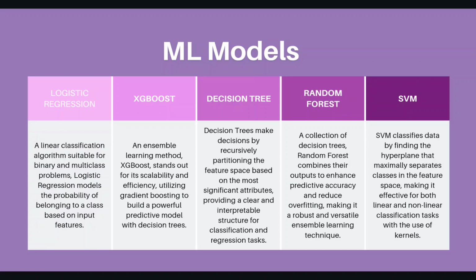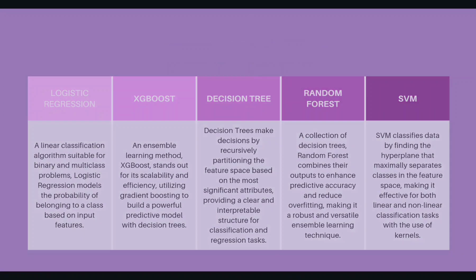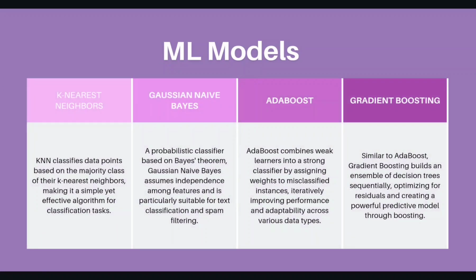Random forest is a versatile ensemble technique. It combines decision trees to enhance predictive accuracy and minimize overfitting. Support vector machine (SVM) classifies data by finding the optimal hyperplane, making it effective for linear and non-linear classification tasks with kernel usage. Then we have Gaussian naive Bayes, a probabilistic classifier based on Bayes' theorem, suitable for text classification and spam filtering, assuming feature independence.